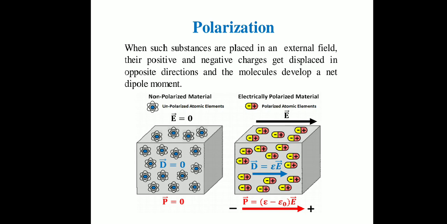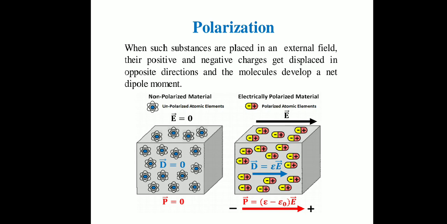When electric field is applied to the dielectric material, charges get displaced from each other. So there is always some small separation distance between the positive charge and negative charge.